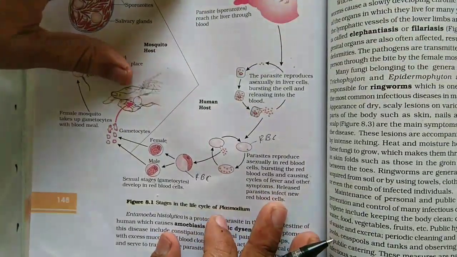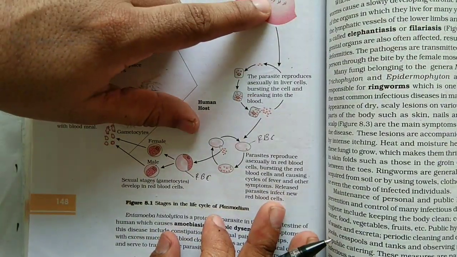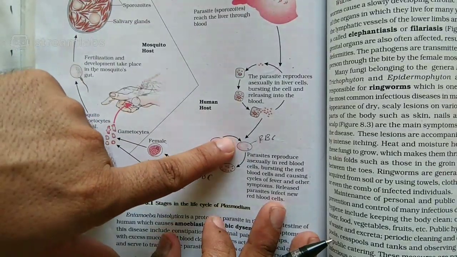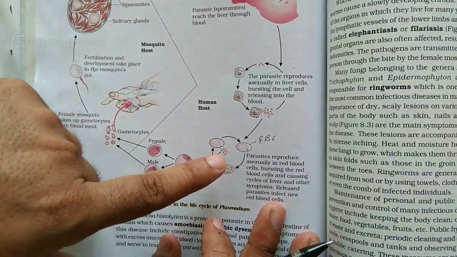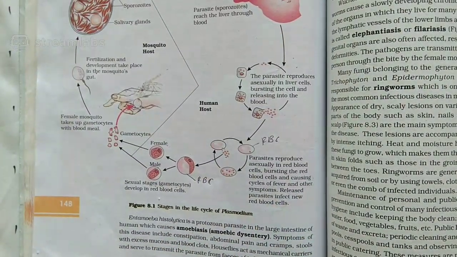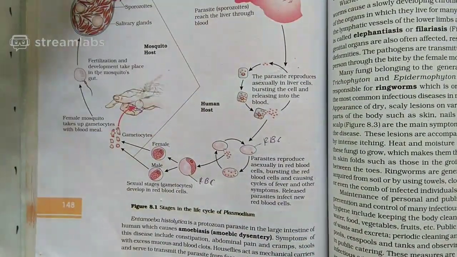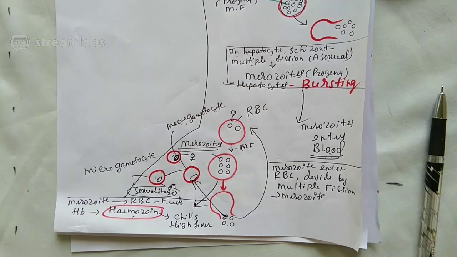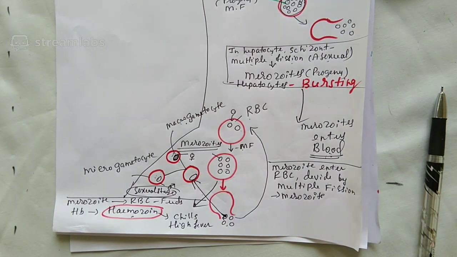Quickly: infects, enters the liver, liver cell bursts, enters the RBC, RBC bursts. Then what happens? Inside the RBC, some of the cells become gametocytes. Till now, have you seen any fertilization occurring? The answer is no. There is no fertilization.